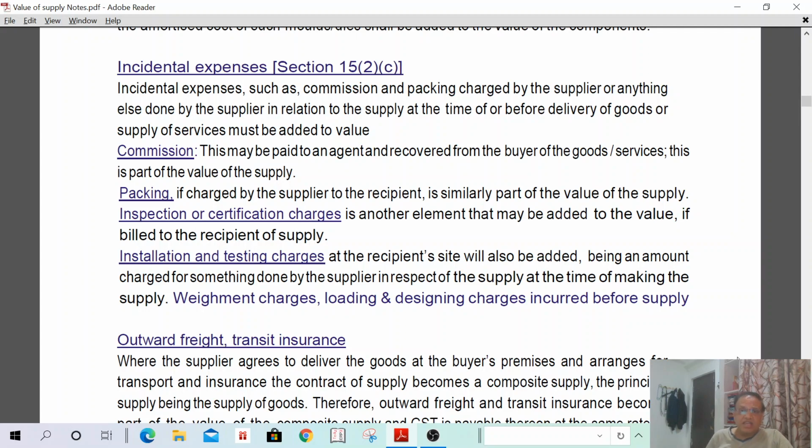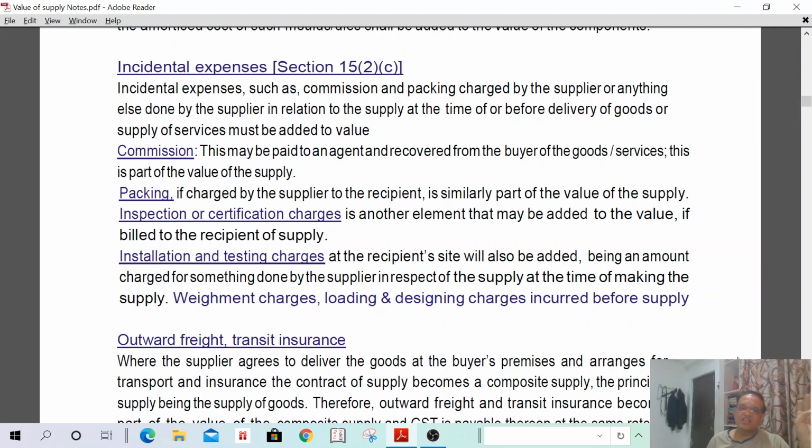If all these are incurred before supply, then they shall be included in the value of asset. That is what shall be included: incidental expenses, commission, packing, inspection, certification, installation, testing charges, payment charges, loading and designing charges. All shall be included, and it is a part of supply. Then all taxes and fees also shall be included, and interest and penalty shall be included, and any liability of the supplier paid by the recipient in relation to supply shall be included.